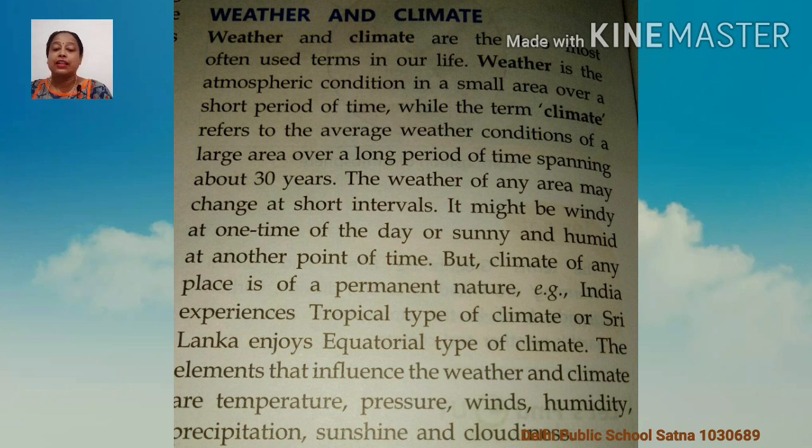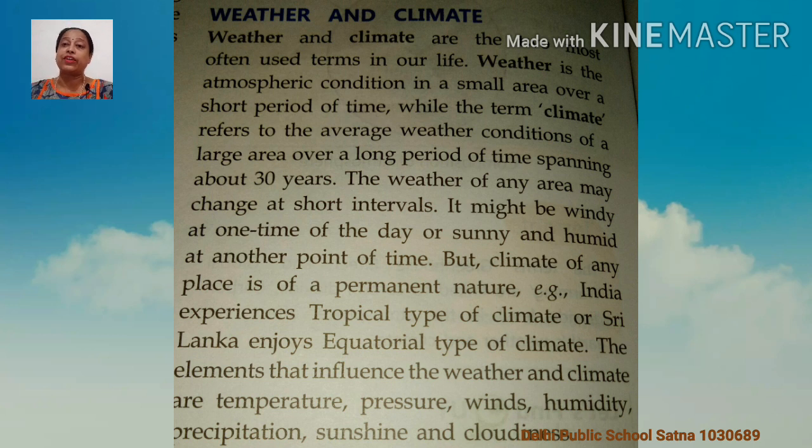The elements that influence the weather and climate are temperature, pressure, wind, humidity, precipitation, sunshine, and cloudiness. Understood? Again I am repeating, the elements that influence the weather and climate are temperature, pressure, winds, humidity, precipitation, sunshine, and cloudiness. So I think you understand what is weather and what is climate. Now one by one we will discuss these elements.